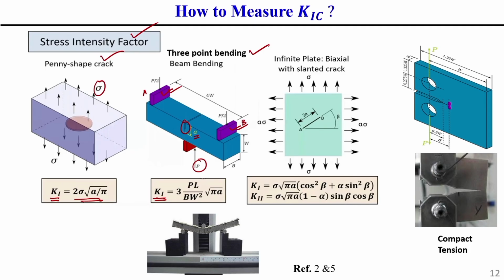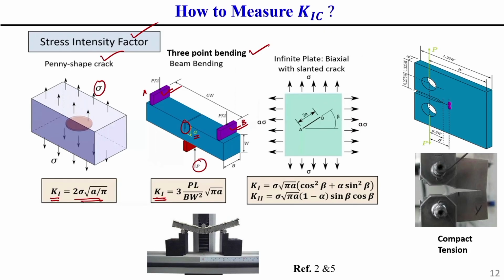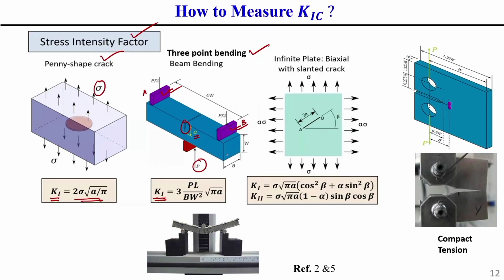In this test the load acts transverse to the specimen, which is why it is also called a bending operation. The definition of a beam is that the load acts perpendicular to the axis of the specimen. So this is a cracked beam subjected to a load like this.